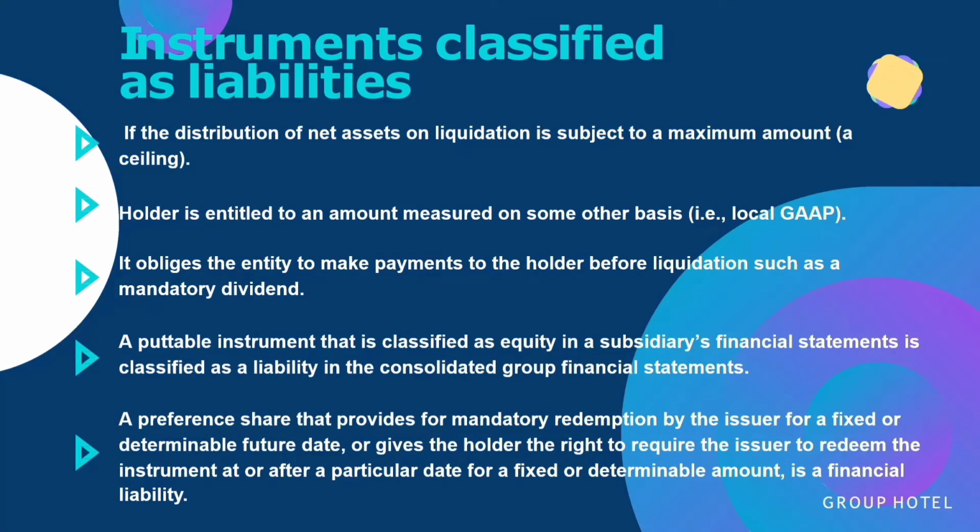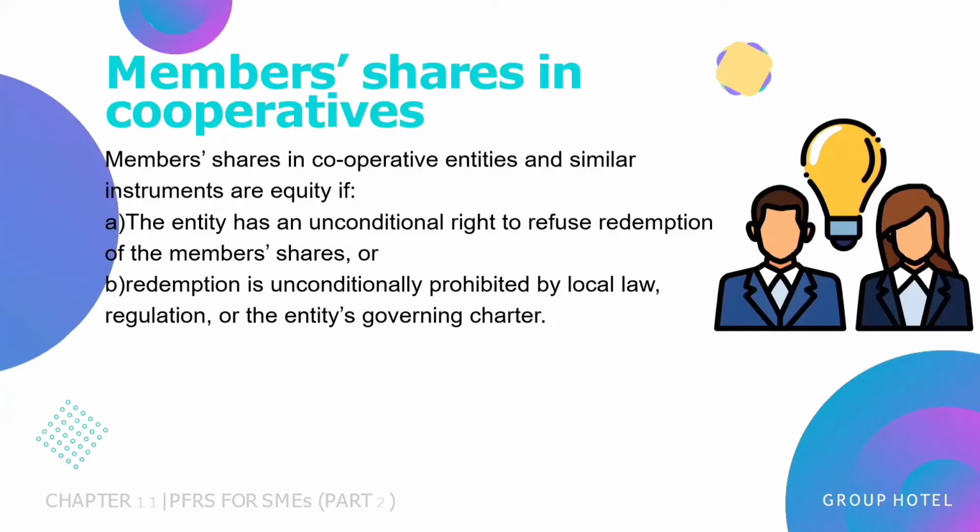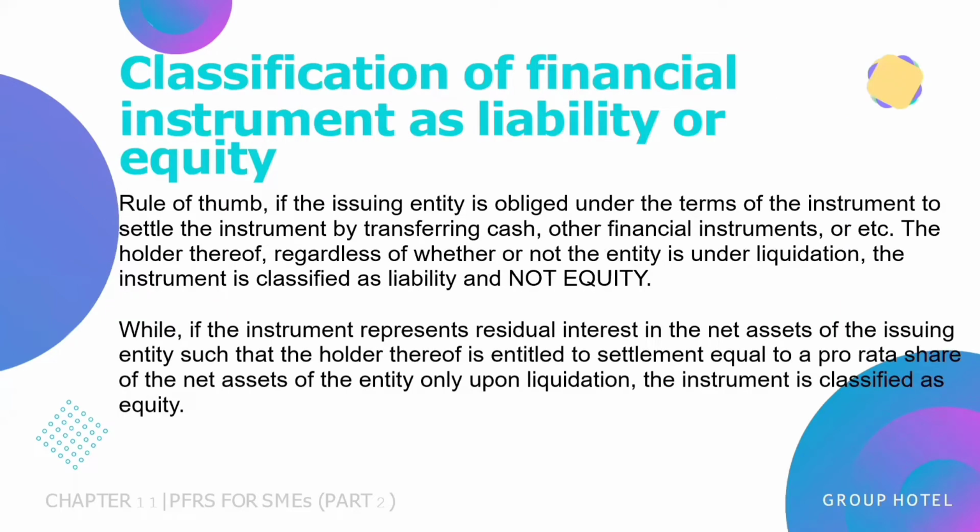And five, a preference share that provides for mandatory redemption by the issuer for a fixed or determinable future date or gives the holder the right to require the issuer to redeem the instrument at or after a particular date for a fixed or determinable amount is a financial liability. Sa member shares in cooperatives naman, member shares in cooperatives entity and similar instruments are equity kung ang entity ay may unconditional right to refuse redemption of the member shares o kung ang redemption ay unconditionally prohibited by local law, regulation o ng entity's governing charter.